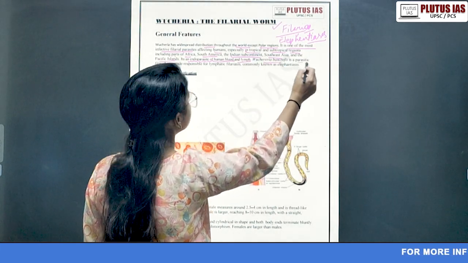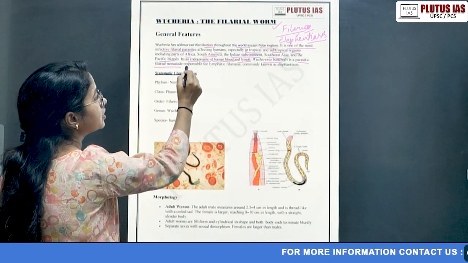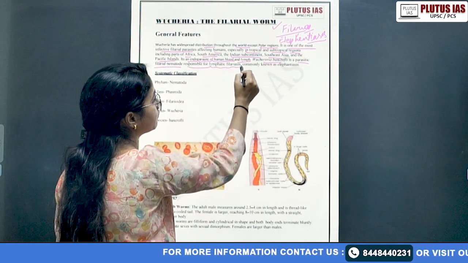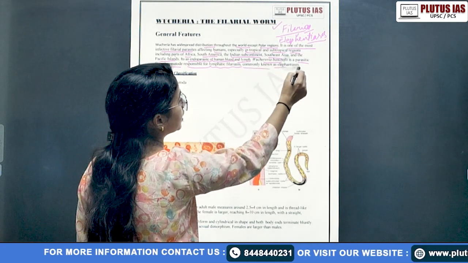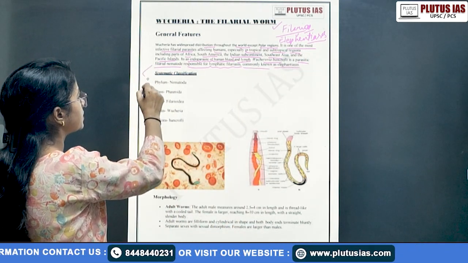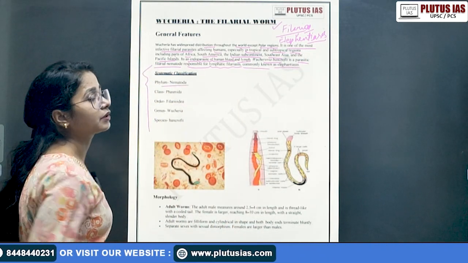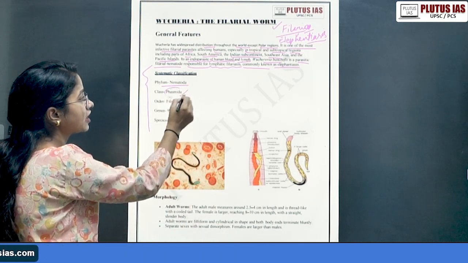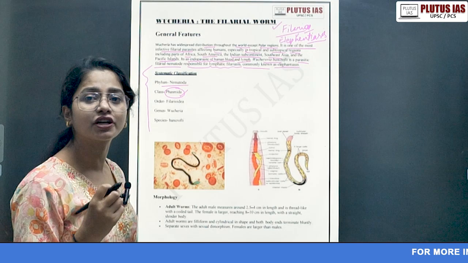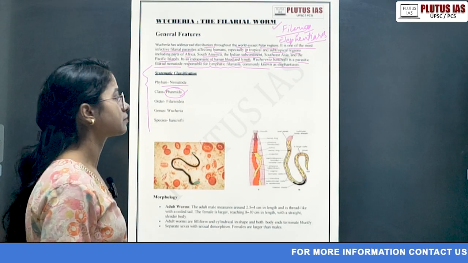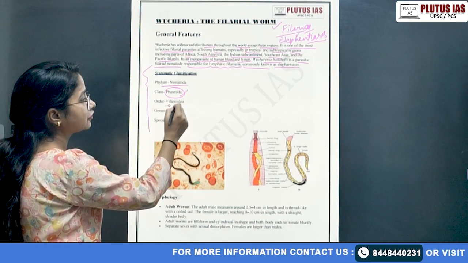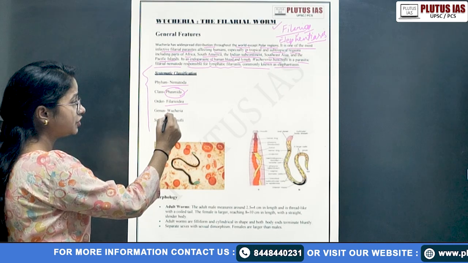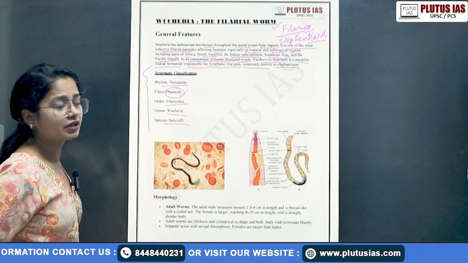Wuchereria bancrofti is a parasitic filarial nematode responsible for lymphatic filariasis, commonly known as elephantiasis. This is the systematic classification. The phylum is Nematoda, then the class is Phasmida. Why Phasmida? Phasmida is a kind of structure found in it, and on the basis of that it has been named. Order Filariidae, genus Wuchereria, and species bancrofti.